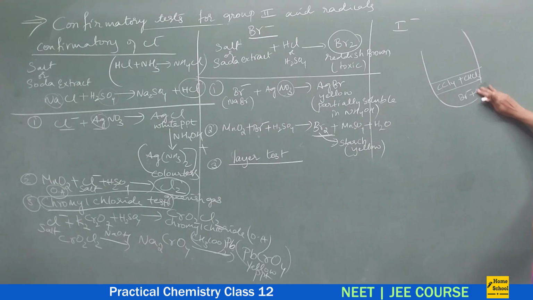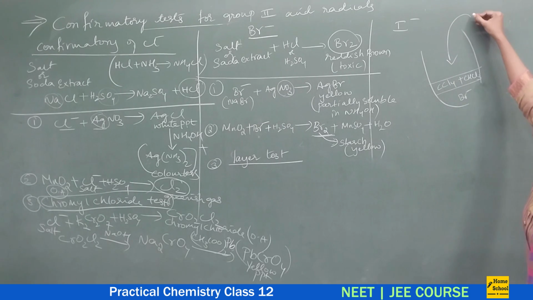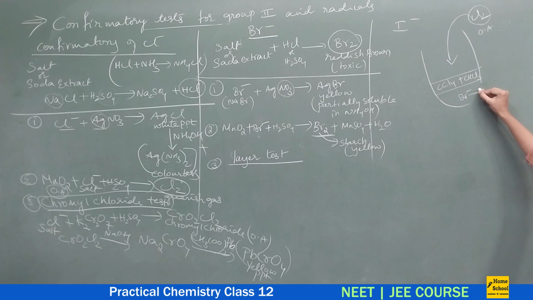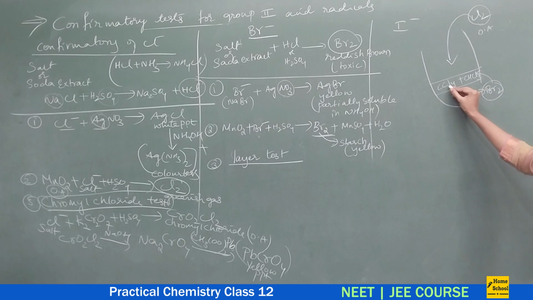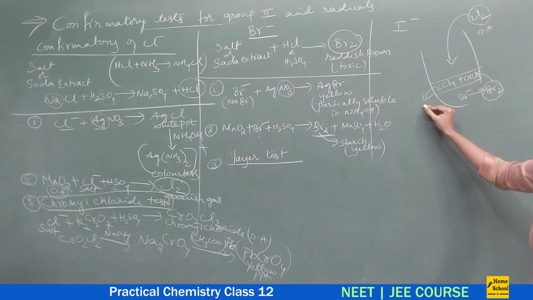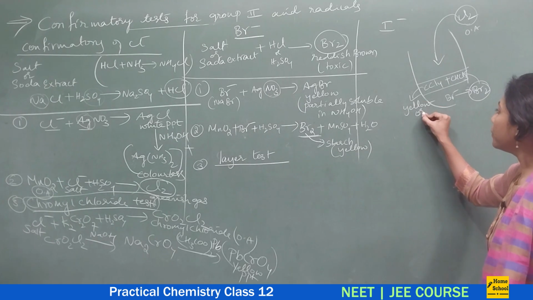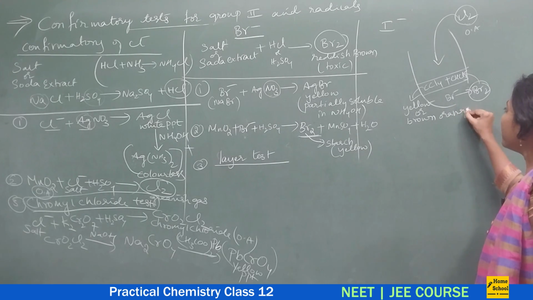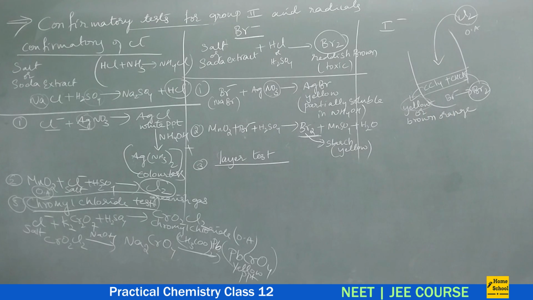So the moment chlorine gas is passed, you know what? Chlorine is the oxidizing agent. It will oxidize Br minus to Br2, where these Br2 vapors go to the organic layer, and this organic layer gets converted to yellow in color, or brown orange. Brown orange is actually the common one, but a few times you can also observe yellow. Okay, so hope you are clear.